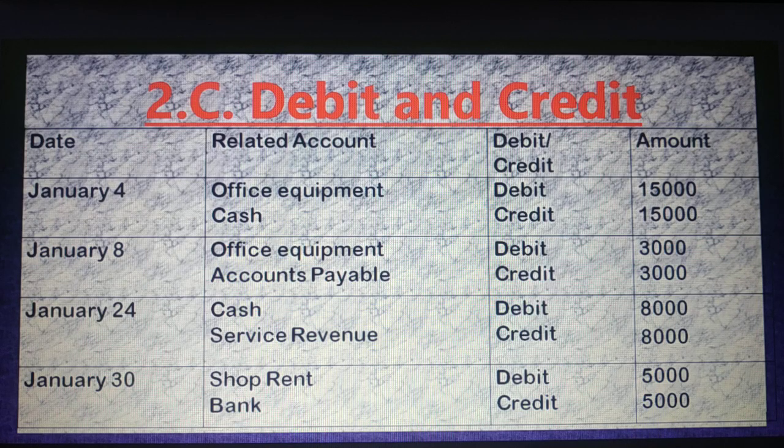Now shop rent debit, bank credit. Why is shop rent account debit? Because shop rent is an expense account, and the formula of expense is expense increase debit, expense decrease credit. So dear student, here I have paid shop rent, that means expense occurred, my expense increases, and I have paid by check, not cash. So if I paid by check, then bank account credit. I hope all of you understand.